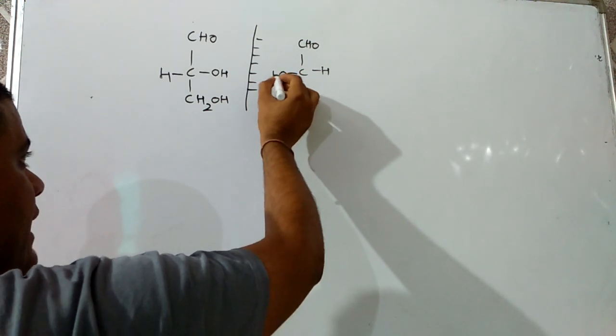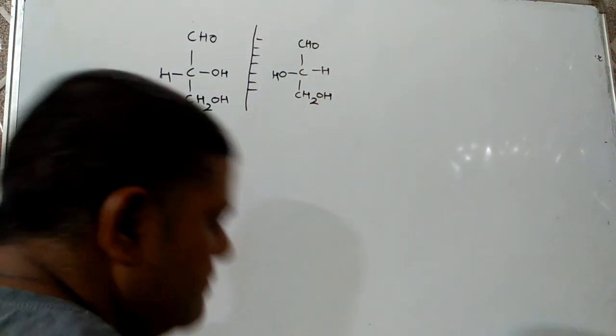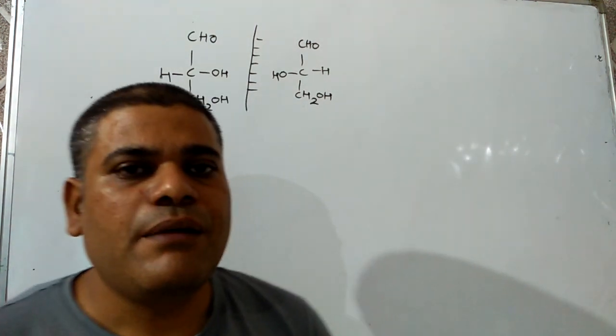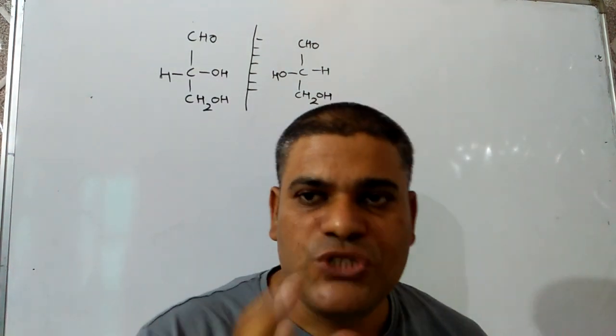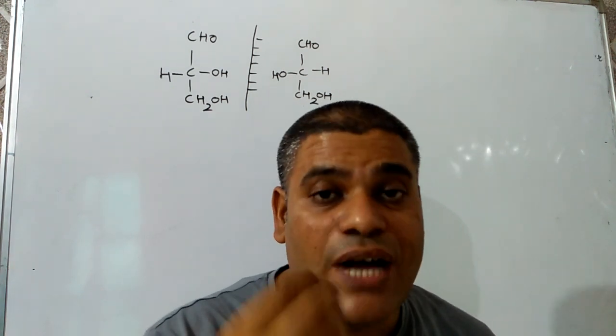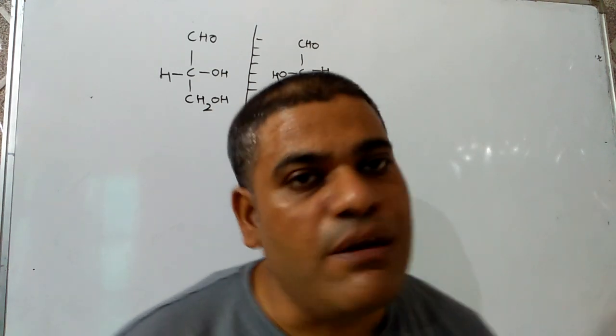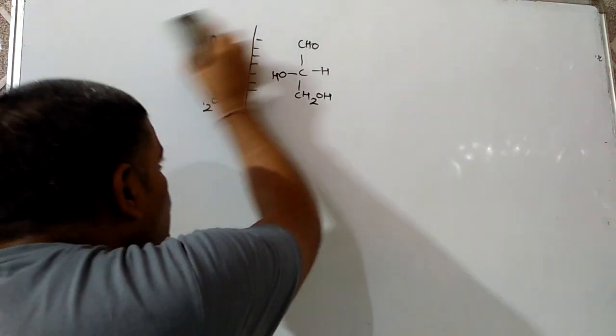Next are meso isomers. As I have explained, meso compounds are those compounds which have two chiral centers and still are optically inactive. 2,3-dibromobutane is an example of a meso isomer.